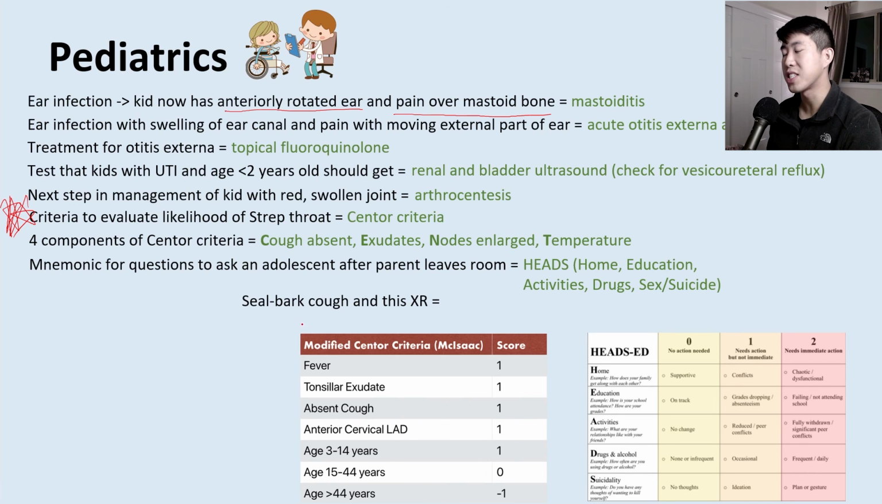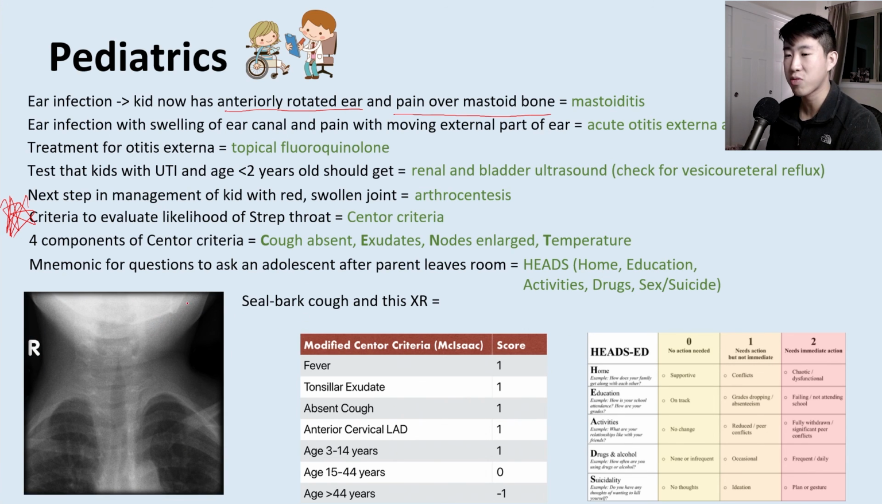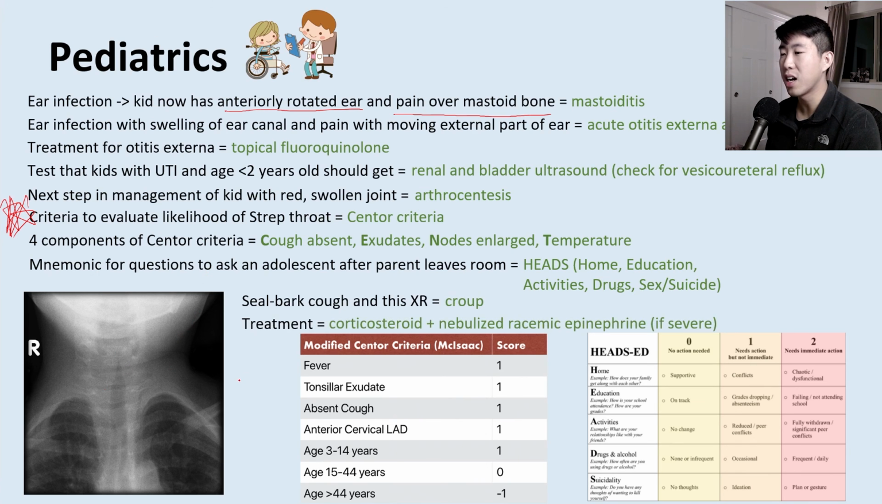Finally, if a patient has a seal bark cough and this chest x-ray where you see this sign, so what is this? The prudent people among you are going to identify this as the steeple sign, and that's going to be describing croup. And the treatment for that is going to be a corticosteroid, usually 1 dose of dexamethasone, and nebulized racemic epinephrine if severe. And this is something that you should know about because it comes up on the board exams a lot.